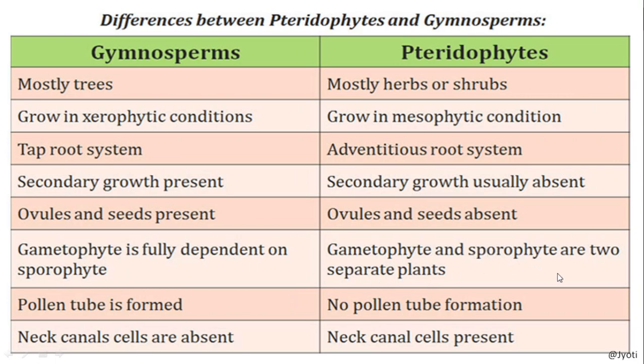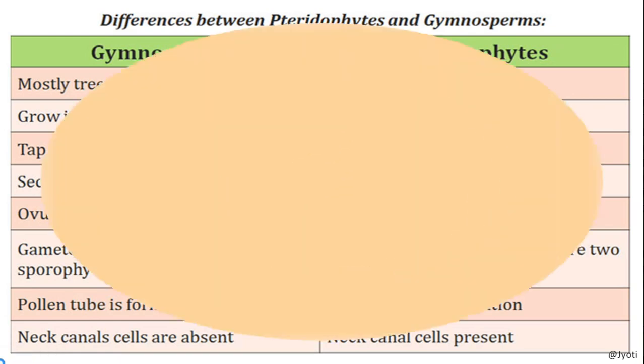The gametophyte and sporophyte in pteridophytes are two separate plants. Here pollen tube is formed because the pollen grain germinates, but here no pollen tube is formed. Here neck canal cells are absent, here neck canal cells are present. As you know, in case of archegonia, I have shown you a diagram while discussing the pteridophytes. It is a flask-shaped structure. The flask-shaped region is called the neck region, so that is called the neck canal cell. That is a canal-like structure, the neck canal cell, which is absent in the archegonia of gymnosperm. So these are the basic differences between gymnosperms and the pteridophytes.